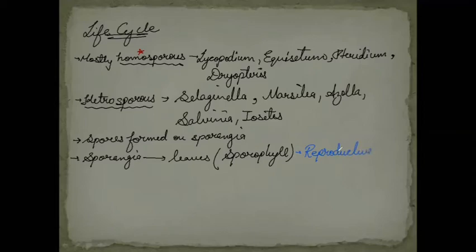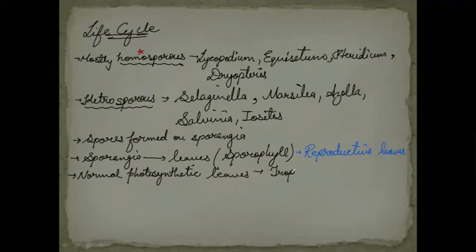Reproductive leaves. Then we have another point that is regarding the normal or photosynthetic leaves. The normal leaves on which sporangia are not present. So normal photosynthetic leaves which do not have the sporangia, they are known as tropophylls.